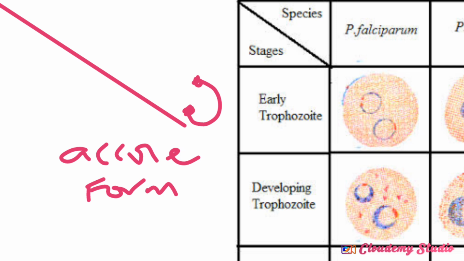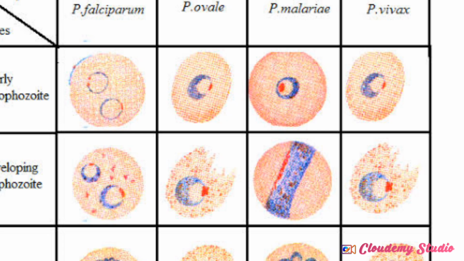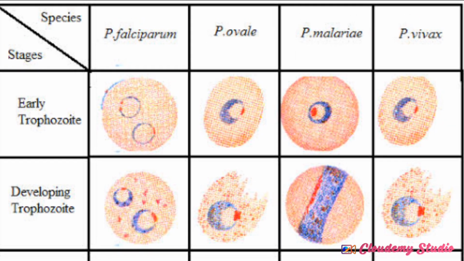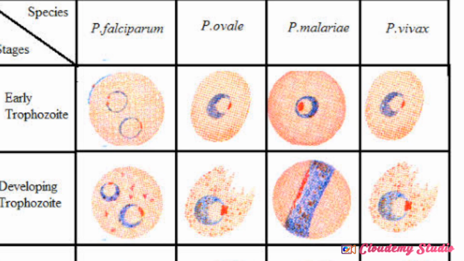While the other ones, look at the early trophozoites, this one and this one. All of them look like a ring. Can you see what they do? They push their nucleus to the periphery. You see that blue stuff? That's their cytoplasm. The red that you are seeing is their nucleus. So they push their nucleus to the periphery.